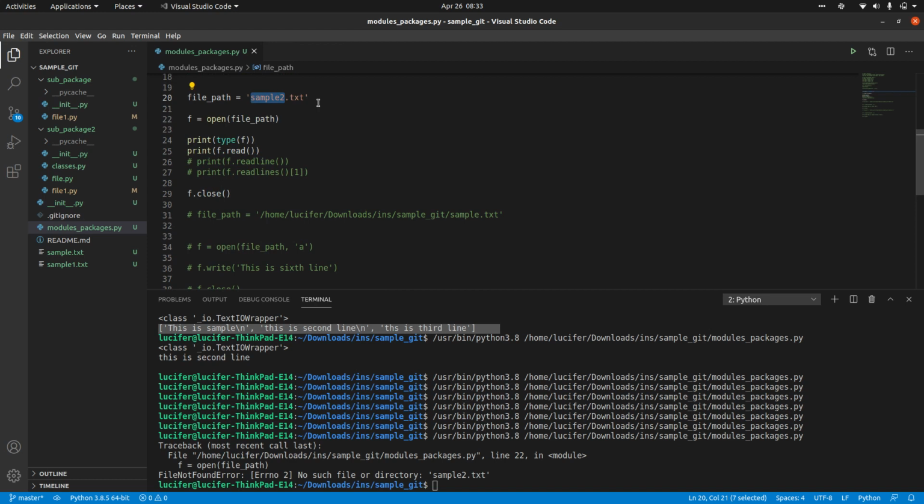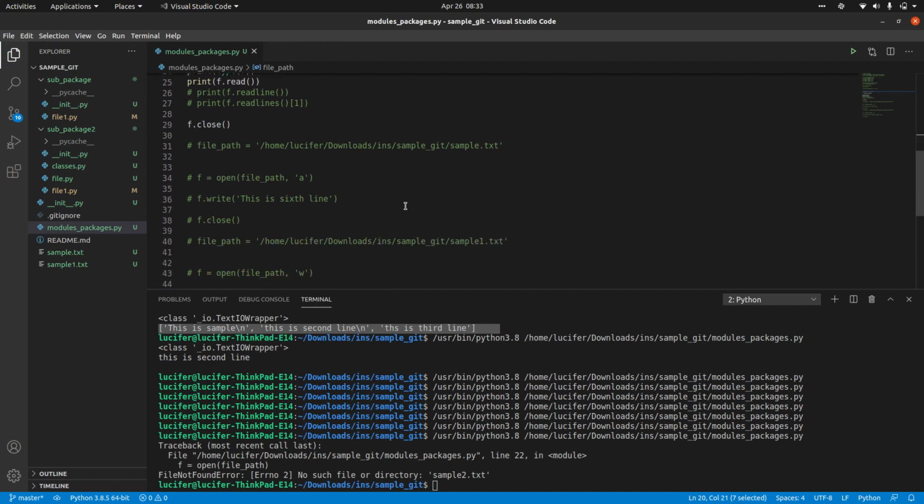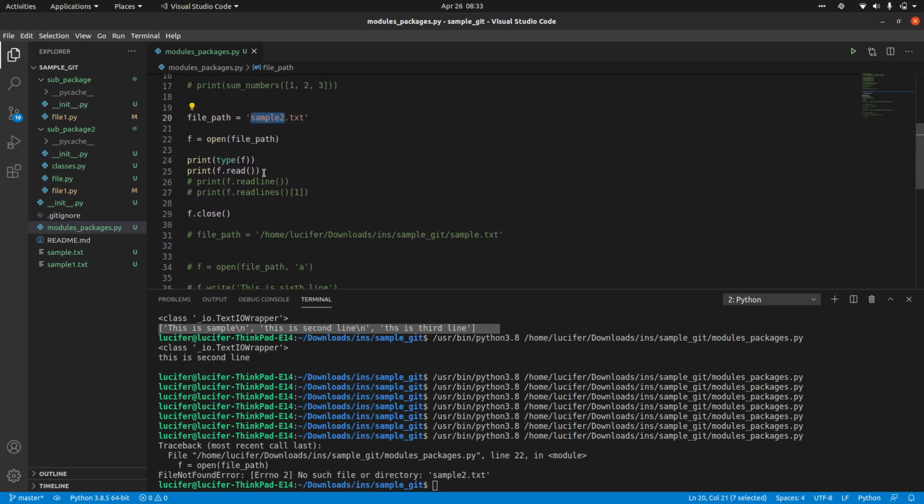If the file is not there, read mode will throw you an error. If the file is not there, append mode and write mode will create those files. So this is one drawback that we'll have to overcome while writing actual code. I'll show you how to overcome that as well.